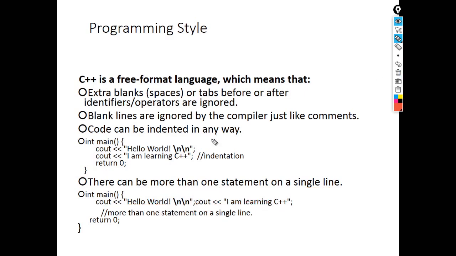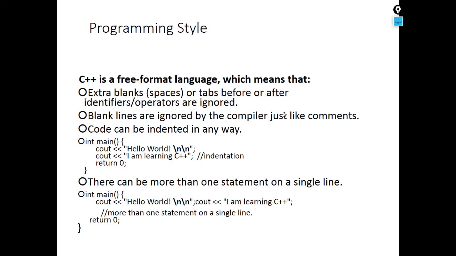So I hope you understood the concept of the C++ programming language, that is the structure of a program, how to write the code, how to write the main function, and what the use of the cin and cout objects is. It is the same as taking input and giving output in C language, where we were using the printf and scanf functions. The same way here you use cin for taking the input and cout for giving the output, right?